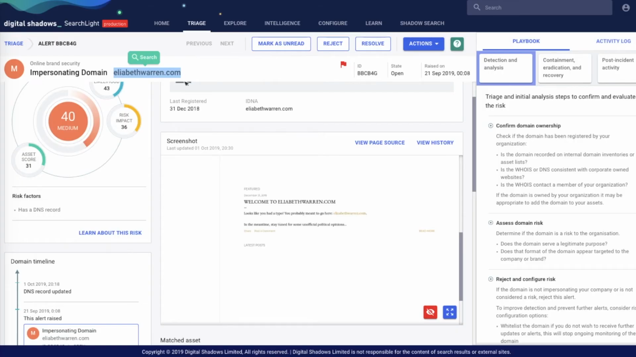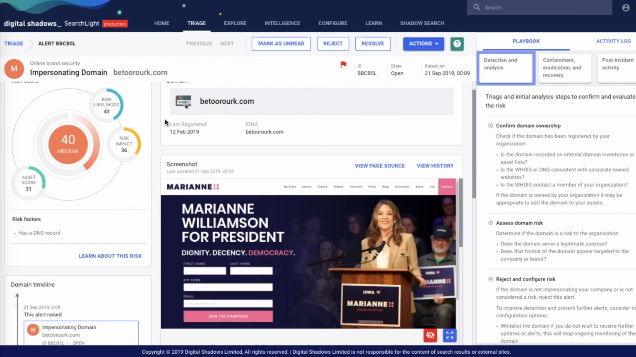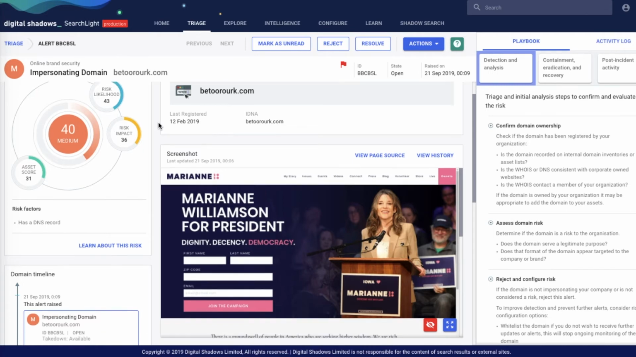Okay, so then let's move on to our redirecting, since that was kind of like the biggest part of it. So moving on to some of the redirecting domains, since this was, like I said, a 68% portion of the total alerts that we saw. So this one's for BetoO'Rourke.com, and it redirects to actually a political opponent of Beto. It's Marianne Williamson.